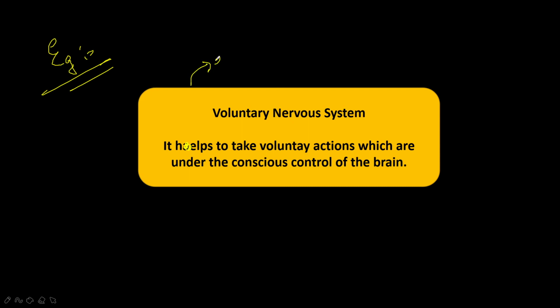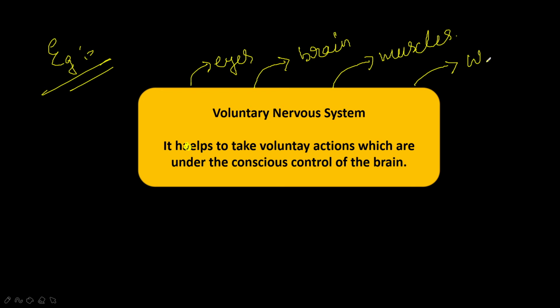Your eyes watched, the brain received the information and gave the instruction to the muscles of your legs through motor nerves, and the muscles of the legs start walking fast. So complete information is received and the action is done.